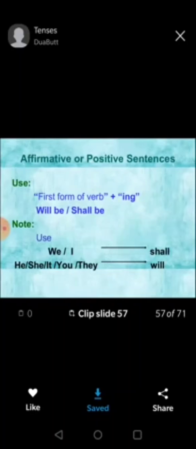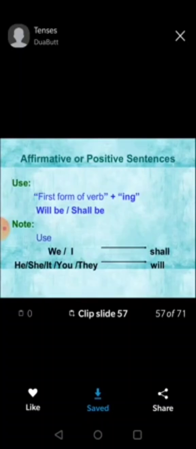After that is future continuous tense. Future continuous tense is used to describe actions ongoing in the future, which will take place in the future in continuation. The future progressive is used to refer to a continuing action that will occur in the future. I shall be playing, she will be playing, they will be playing.